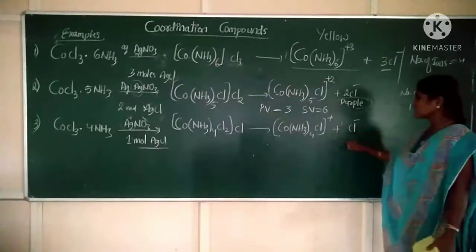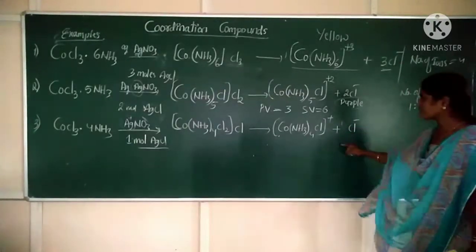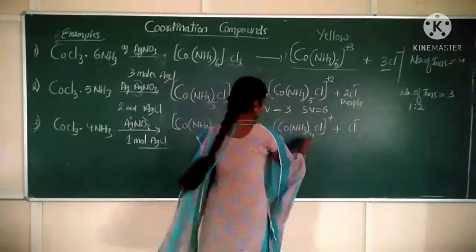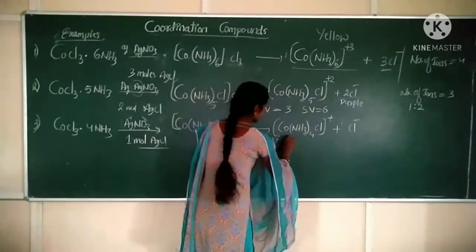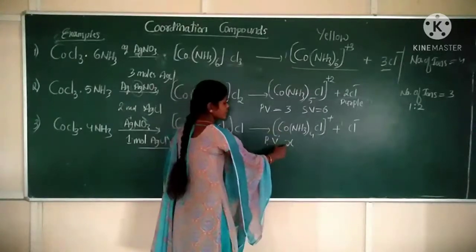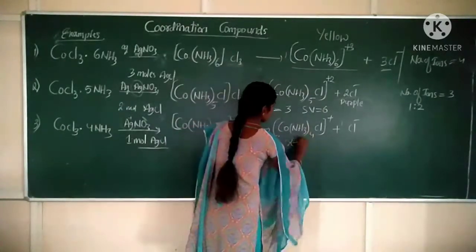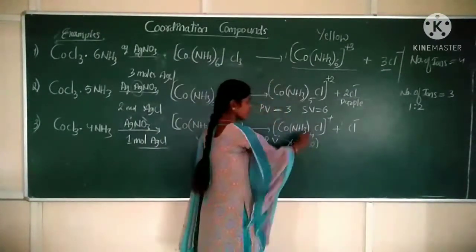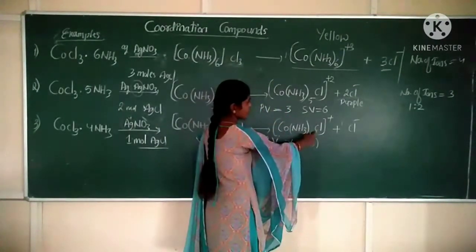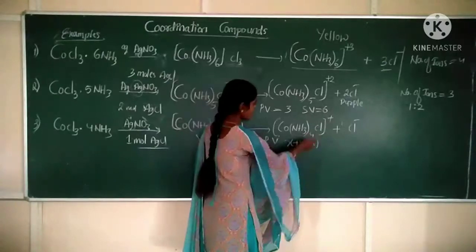Now calculate primary valency and secondary valency for this compound. Again, primary valency is the central metal atom charge x, plus 4 ammonia with charge 0, and chloride ions. How many chloride ions are there now?